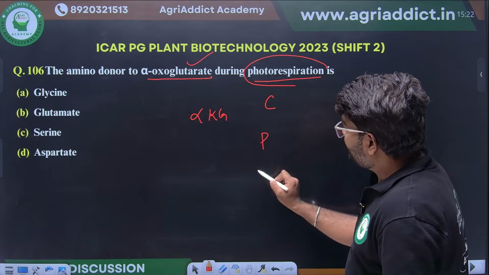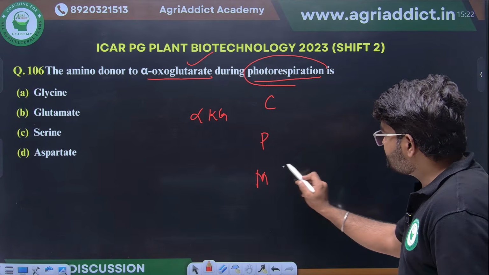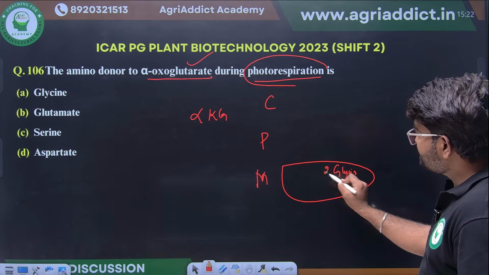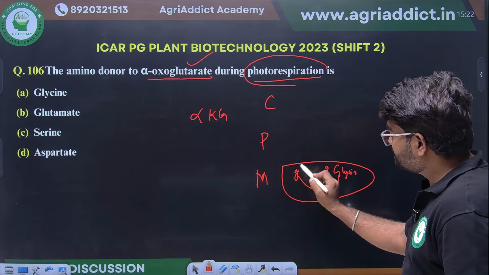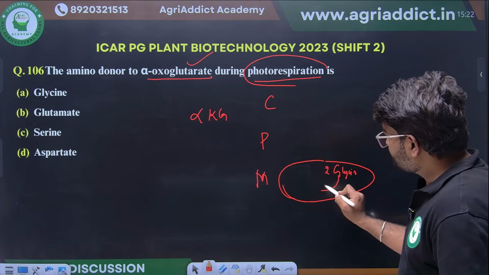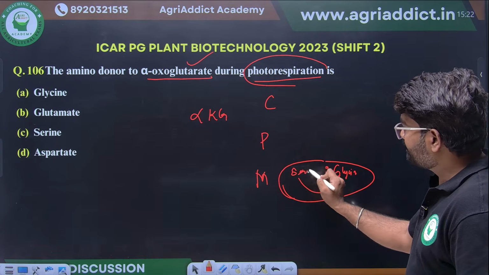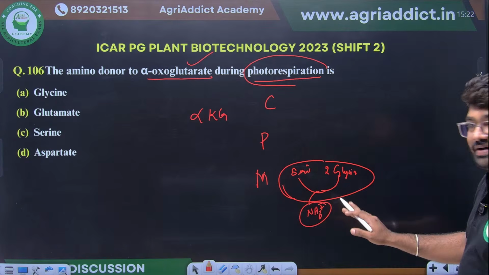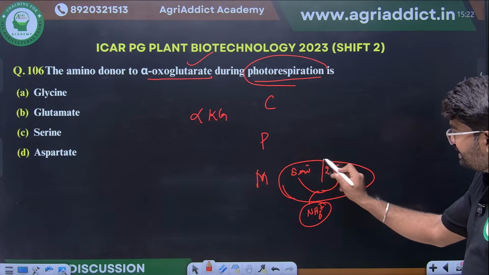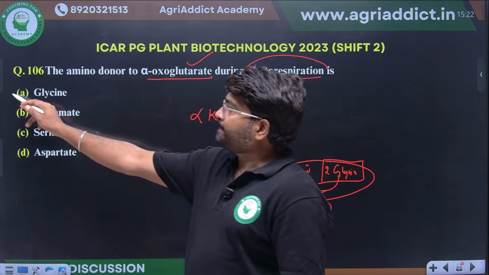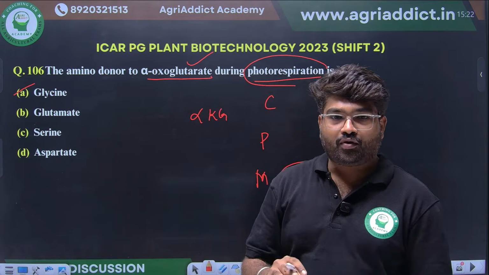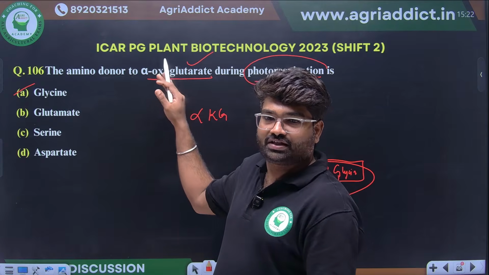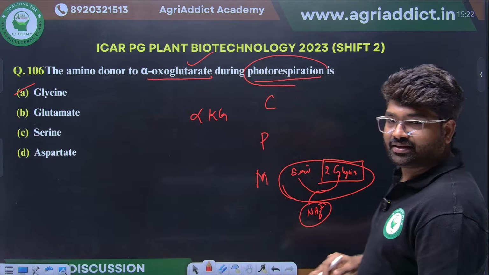In mitochondria, glycine will form. Two molecules of glycine will be converted into serine, and here one ammonia will be released. So the ultimate source is glycine. Glycine will be the source of ammonia during photorespiration. If they are asking about photorespiration, glycine will be the right answer.